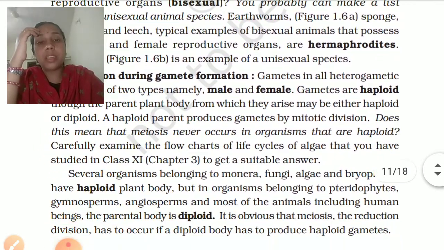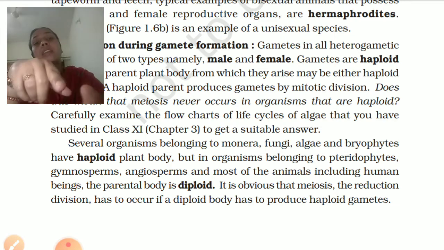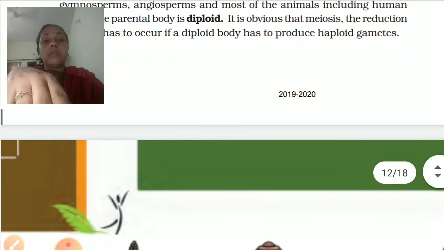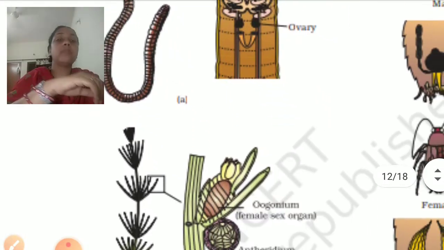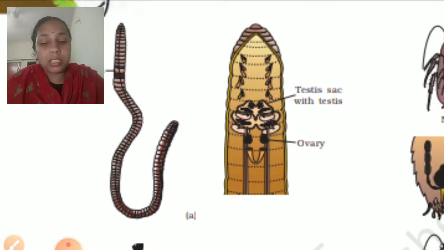Now, the gamete produced in the male body is haploid and in the female body is haploid. When these two combine, they form the diploid one. Now, we have one example of parthenogenesis.